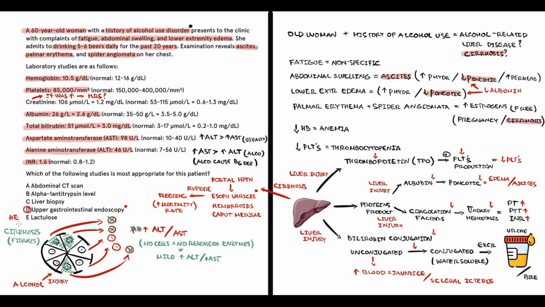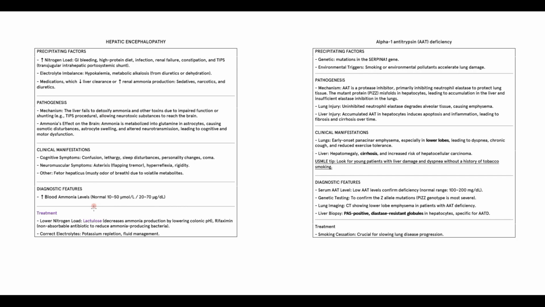Lactulose will be the first-line treatment of hepatic encephalopathy, and alpha-1 antitrypsin level we determine in case of suspected alpha-1 antitrypsin deficiency, which by the way can also cause cirrhosis. But in case of alpha-1 antitrypsin deficiency, patients have cirrhosis simultaneously with severe emphysema. In this case, emphysema is absent.